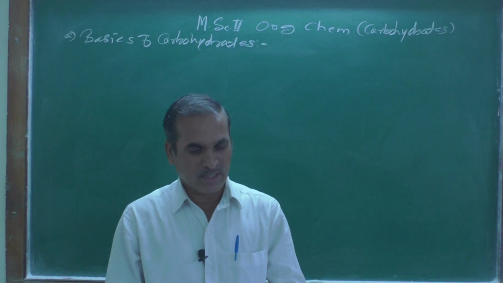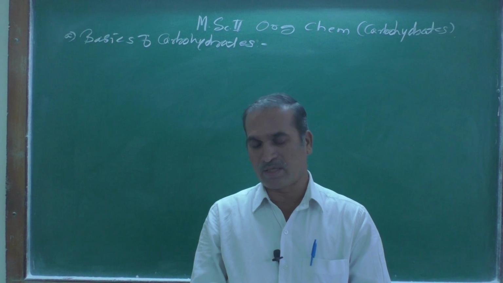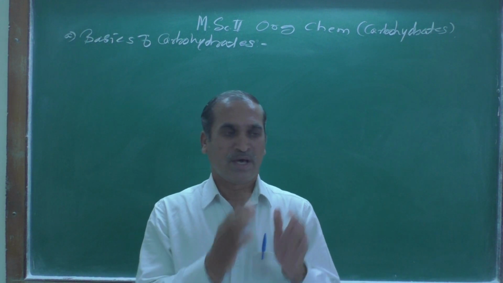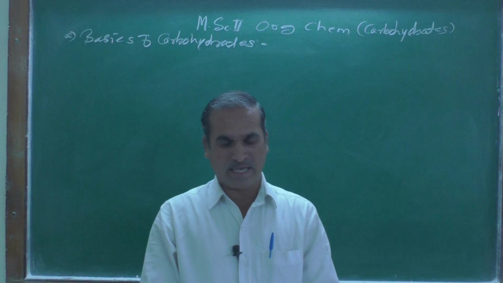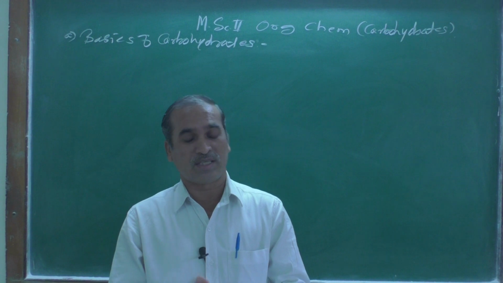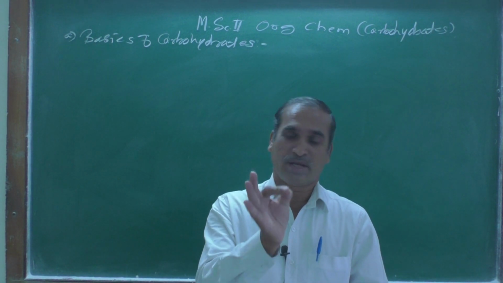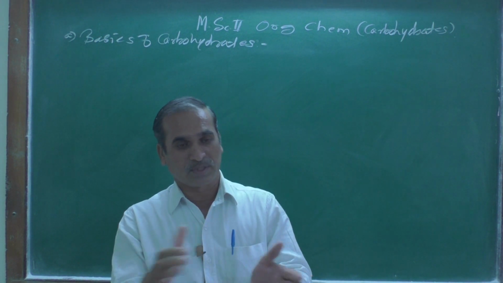Now, as we know, the simplest starting material in carbohydrates is generally referred to as a reference compound, which is known as glyceraldehyde. Sometimes it is referred to as D-glyceraldehyde, and sometimes a plus sign is put after that.